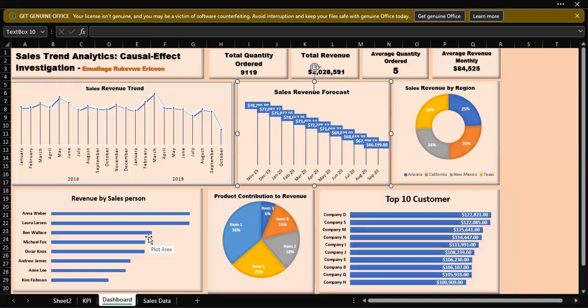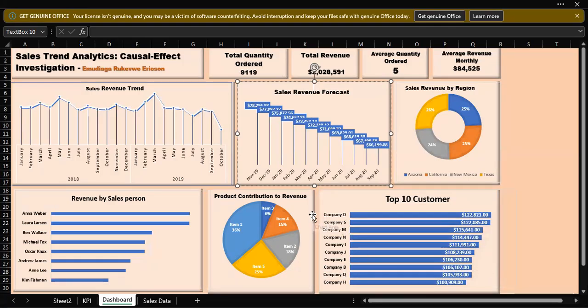Now, in terms of evaluating the products that contribute more to revenue generation in this company, we found out that item 1 and item 5 generate more revenue for the company, accounting for about 36% for item 1 and 25% for item 5. And item 3 seems to produce very low revenue for the company.